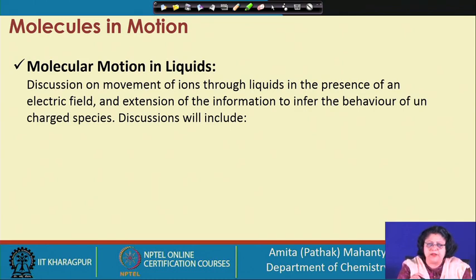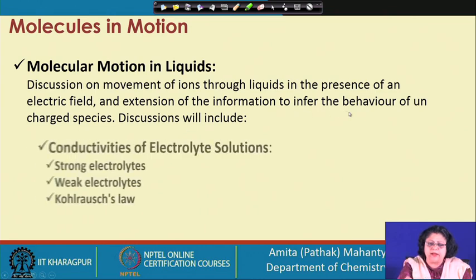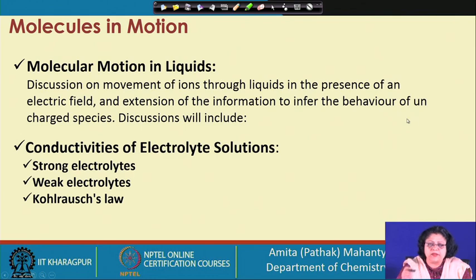The purpose of this is whether these ions, with whatever we derive or whatever concept we establish, can it be further extended to molecules which are not charged. That is what we are going to do. We will first derive the concept of movement of ions in a liquid phase in presence of an electric field, and whatever concept we have developed, we will try to extrapolate that to another system where the particles are not charged, they are neutral, they are molecules or atoms which are neutral.